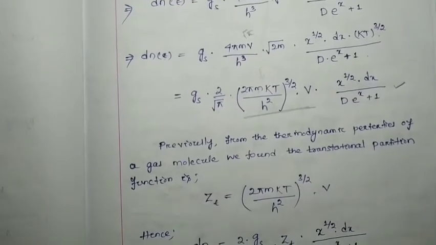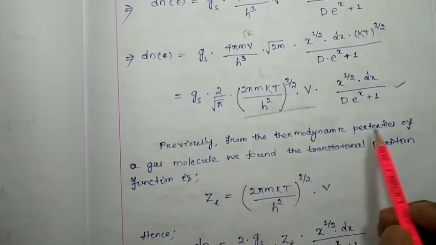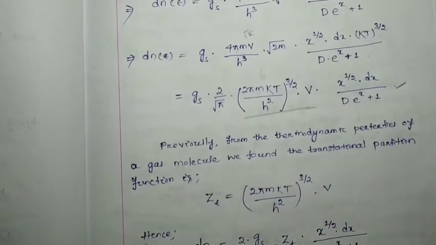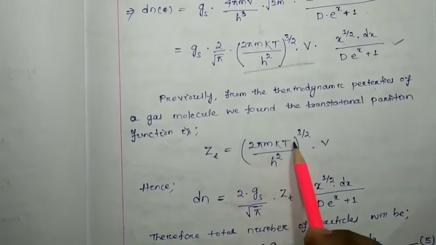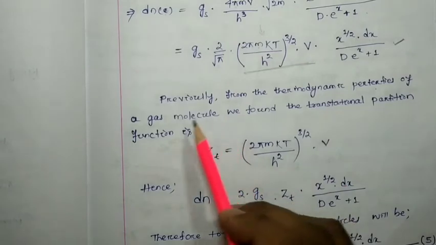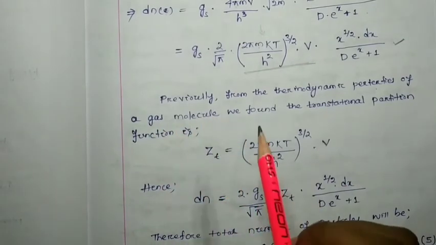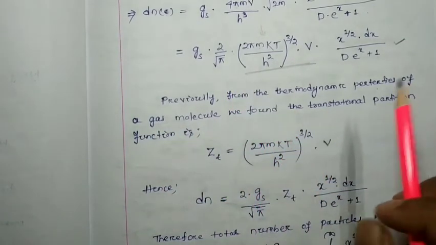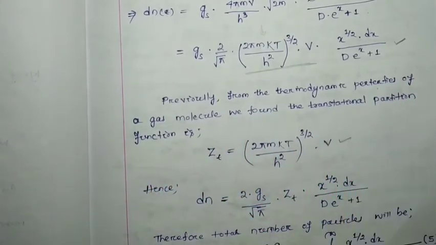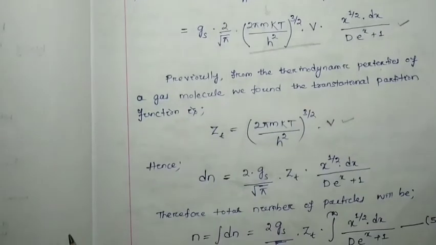But previously, you can check your note, from the thermodynamic properties of a gas molecule, we found the translational partition function is this one: (2 pi m kT by h square) to the power 3 by 2 into V. Here you can consider a gas molecule or a particle, a monoatomic particle, having the translational partition function is this one. Already we discussed in our earlier statistical mechanics.